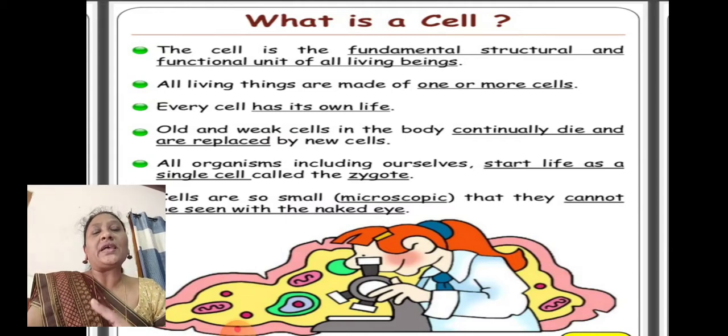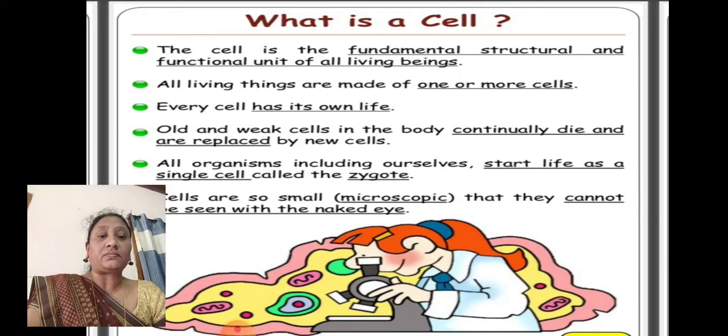So every cell has its own life. Even if one cell dies, that organ becomes weak. Okay, so every cell has a life. Old and weak cells in the body continually die and are replaced by new cells. When the cell becomes older, when it becomes weak, when it cannot work well, it becomes a weak cell. So these cells will die and these dead cells will be replaced by new cells.